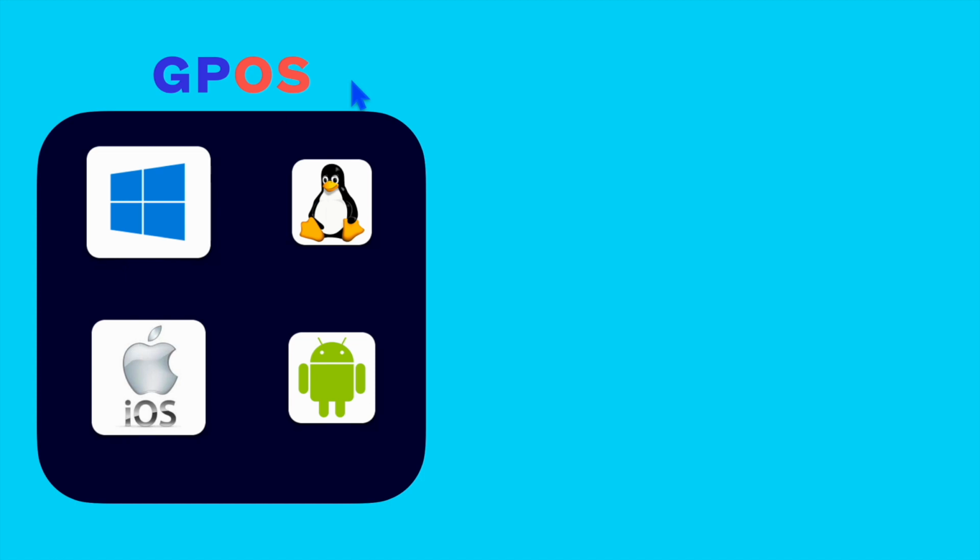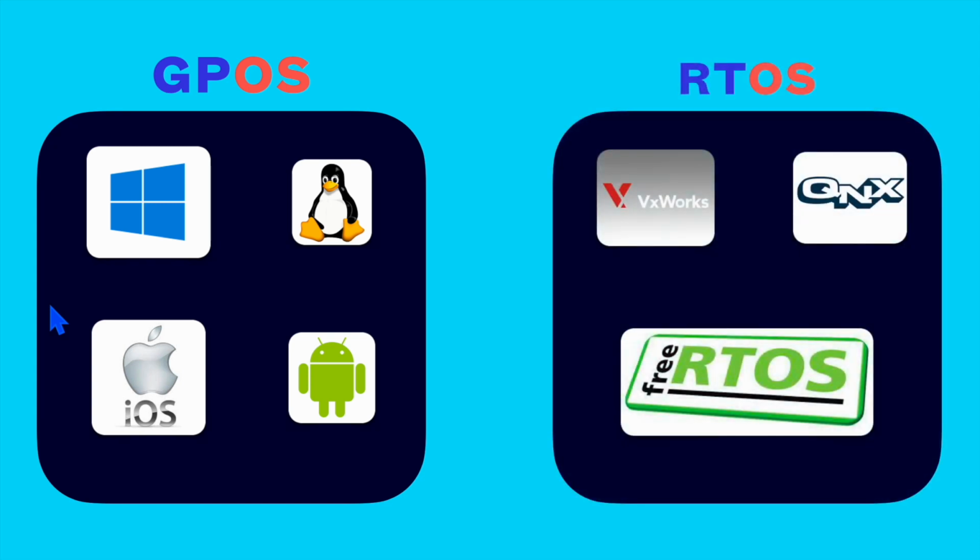For example, general purpose operating systems are all the desktop and mobile operating systems like Windows, Linux, iOS and Android. These are general purpose operating systems which we use for our laptops, mobile phones or tablets. But real-time operating systems are dedicated ones. For example, VxWorks and QNX are widely used in the embedded industry for very critical projects. We also have free versions of RTOS which are supported by many processors. We can easily download a free RTOS and use it for our projects.